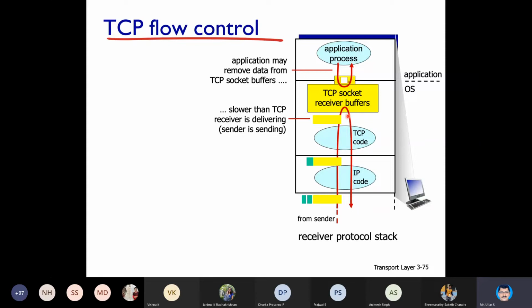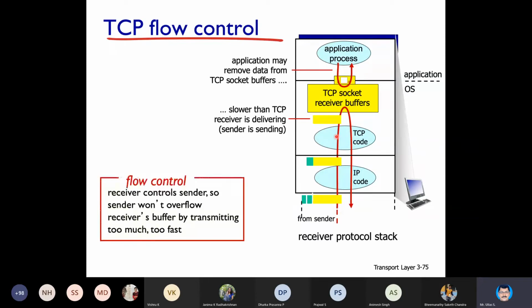Overflow takes place. And now the important point here is flow control defines that your receiver will control how much it has to send by the sender. It is not the sender's wish to send as much as he can. It is the receiver's wish or request. The server can send more or less. Hope you understood that point. That is a one word definition. You may please note down these key points.